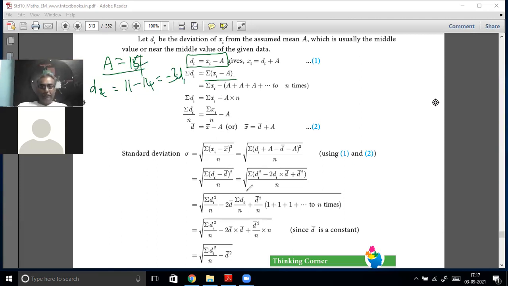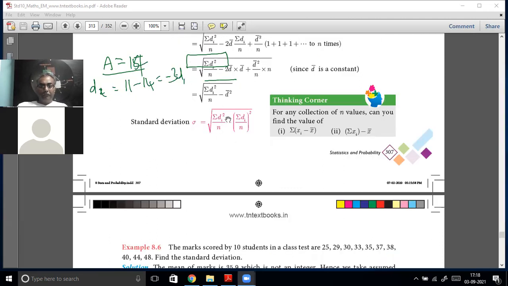Now standard deviation, once you put the derivation, the final formula will become very simple. You don't need to bother about how you derive the formula. Just need the formula. What is the formula? Square root of sigma d_i squared by n minus sigma d_i by n the whole square. See, it is very similar to the other formula where you had directly x_i values used.